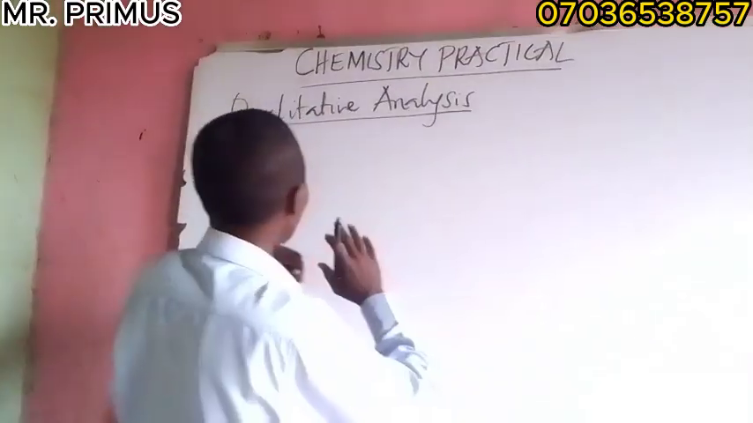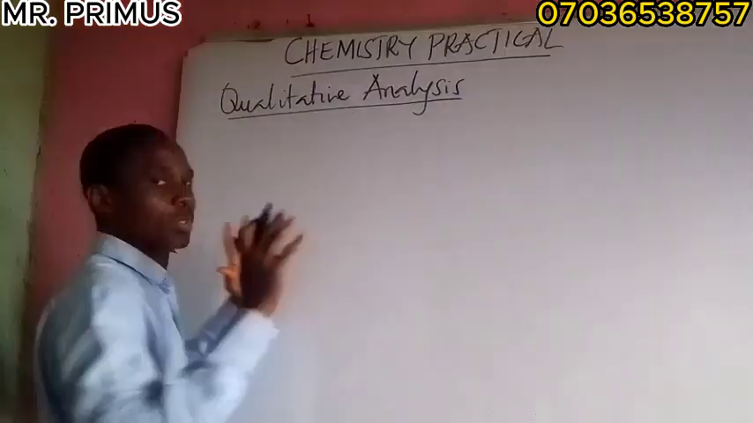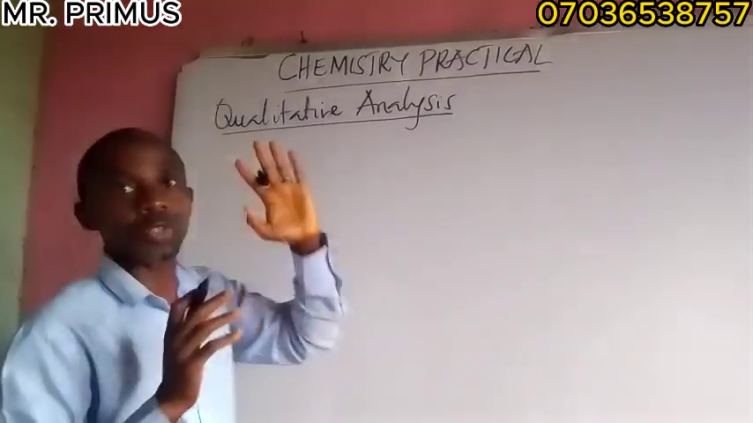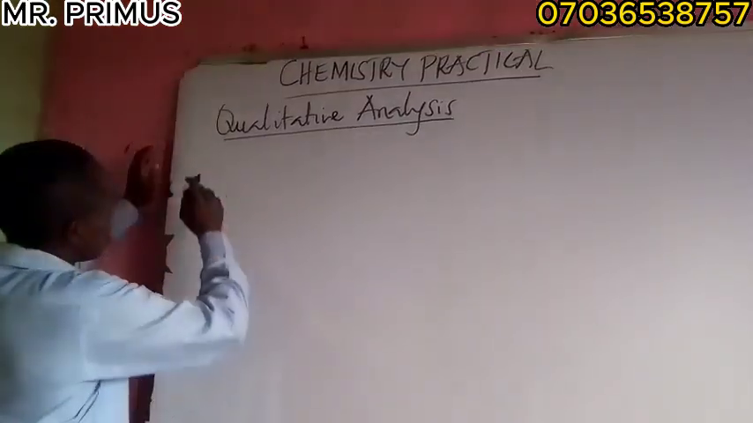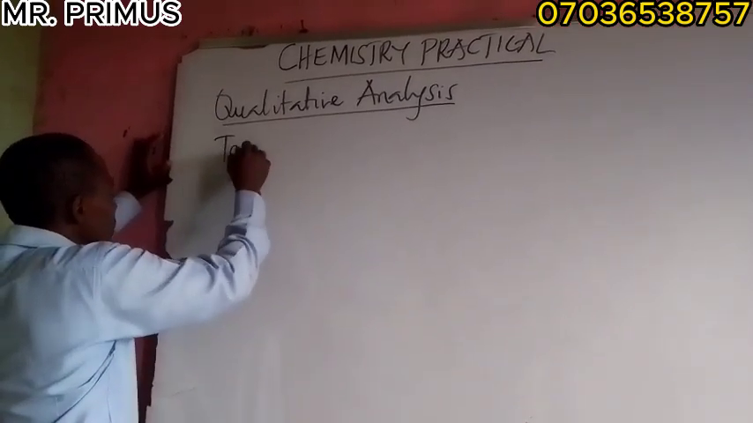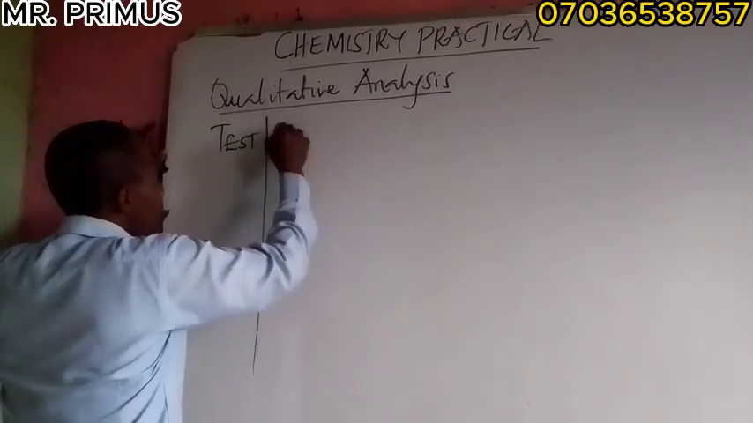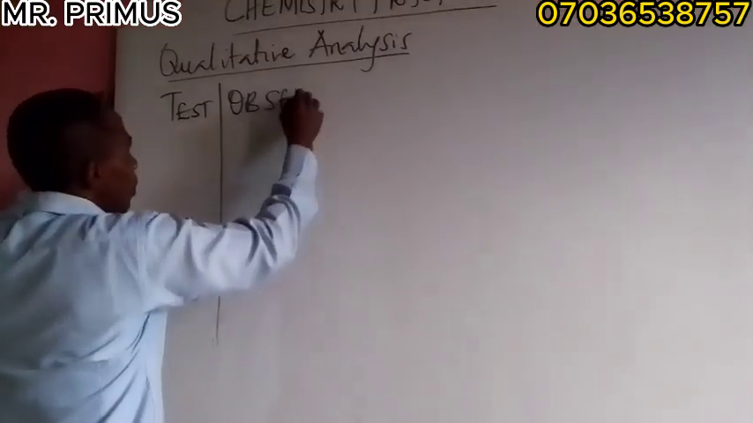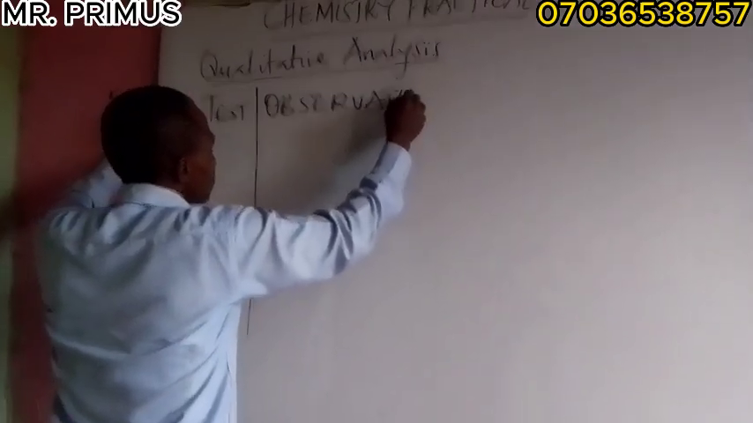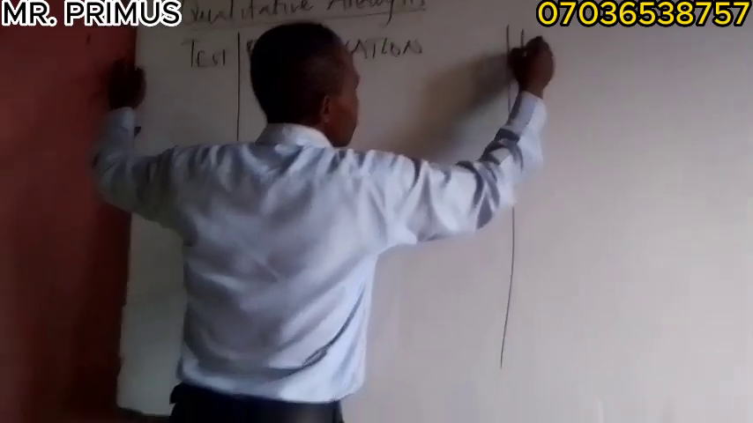All right, look at this. In this qualitative analysis, I've guided you before on what you need to have on the table. This is going to be question number 2 in your examination. So you have tests here. Test. Remember to use capital letters. Observation, and inference.